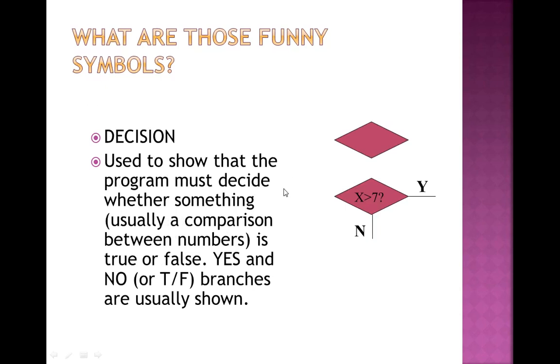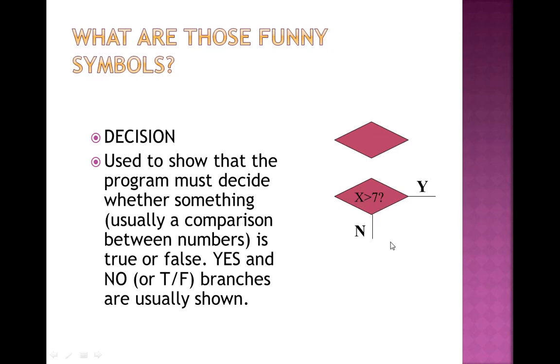Then there is a decision box. This is a decision box. This is a diamond shape box, used to show that the program must decide whether something, usually a comparison between numbers, is true or false. If it is true, it can be represented by one line. If it is false, that is no, or true or false, or yes or no, it is represented by a different line. So if x has a value that is greater than 7,